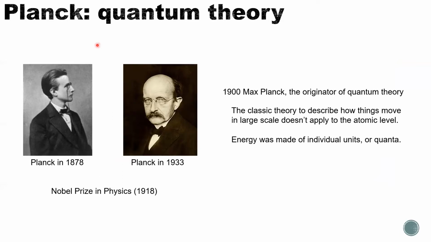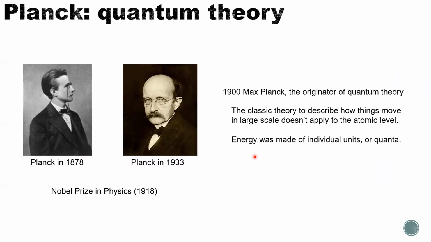He is the originator of the quantum theory. He found that the classical theory describing how things move on a large scale doesn't apply to the atomic level. For example, take energy. Before, energy was smooth: energy can increase from 1 joule, 1.1 joule, 1.001 joule, just name it.